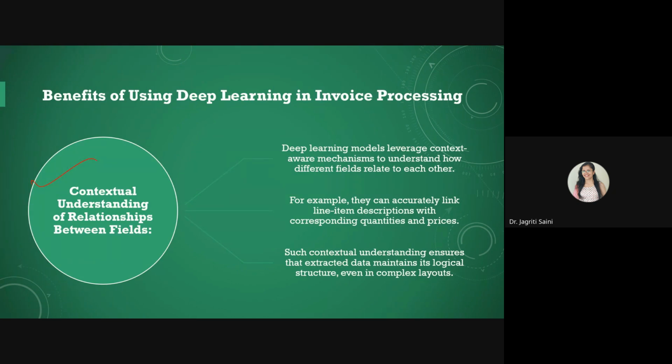Like, for instance, they can help us to manage context awareness from a range of text values. They can also help us to link item descriptions with the corresponding prices or quantities etc., so that we can justify the invoice processing accordingly.